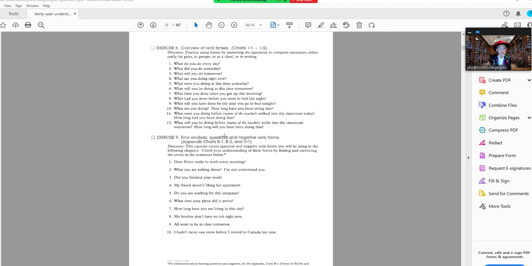What will you be doing at this time tomorrow? Future progressive. What have you done since you got up this morning? I have, I don't know, washed my hair? No. I have something. Present perfect. What had you done before you went to bed last night? I had brushed my teeth before I went to bed last night. So that's the past perfect.